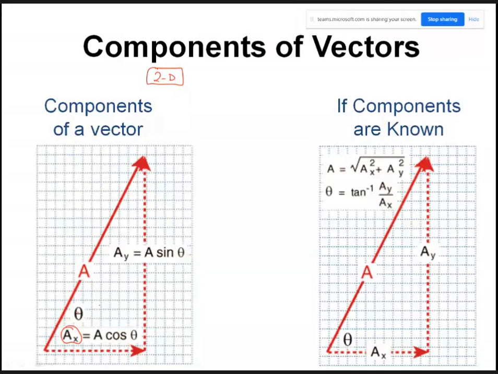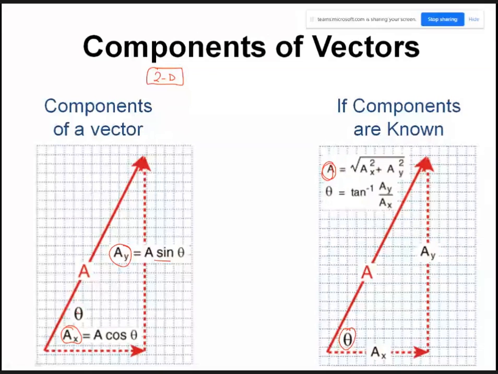right? Now, if the components AX and AY are known to you, then the resultant magnitude of A, how are you going to get that? Square root of AX square plus AY square. And how will you get the direction, this value of theta? Tan inverse AY by AX.